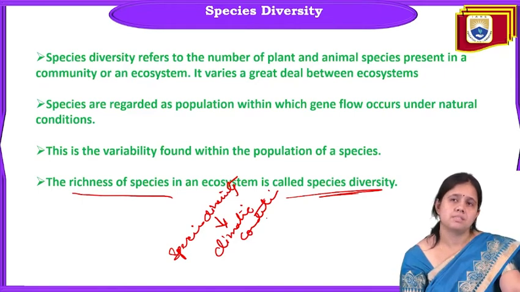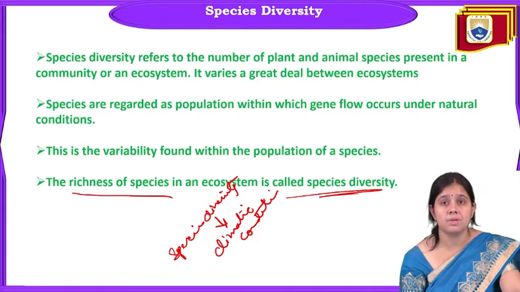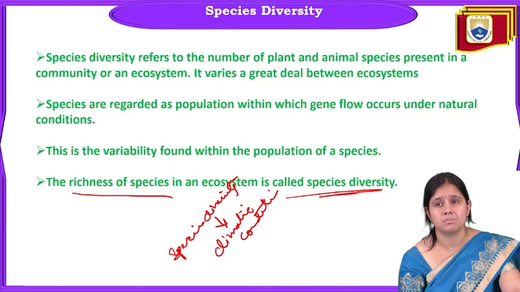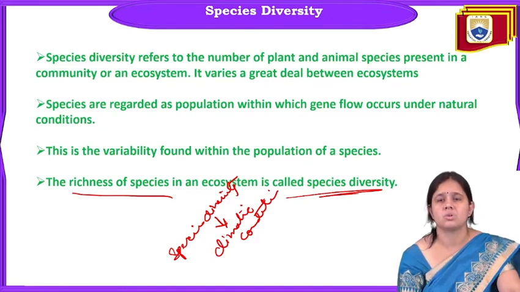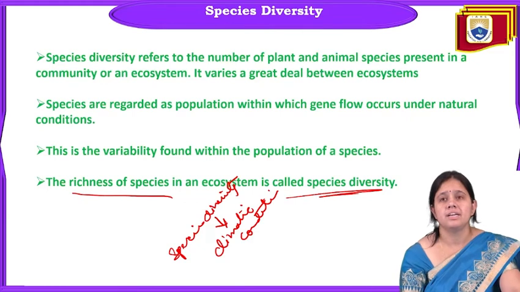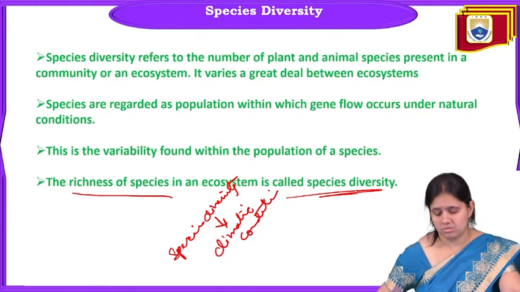The variability found within the population of a species is called species diversity, and species diversity is regarded as a population within which gene flow occurs under natural conditions. It refers to the number of plant and animal species present in a community or an ecosystem, and it varies a great deal between ecosystems.